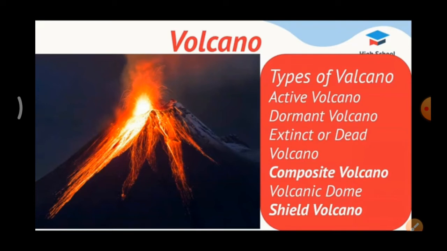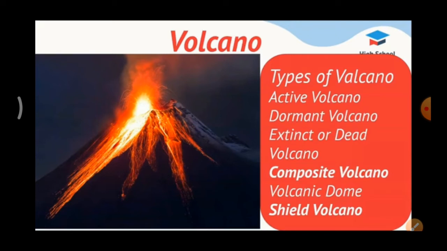So how many types did we see now? Totally 6 types. 3 main types are active volcano, dormant volcano and extinct volcano. The other major types are composite volcano, volcanic dome and shield volcano.